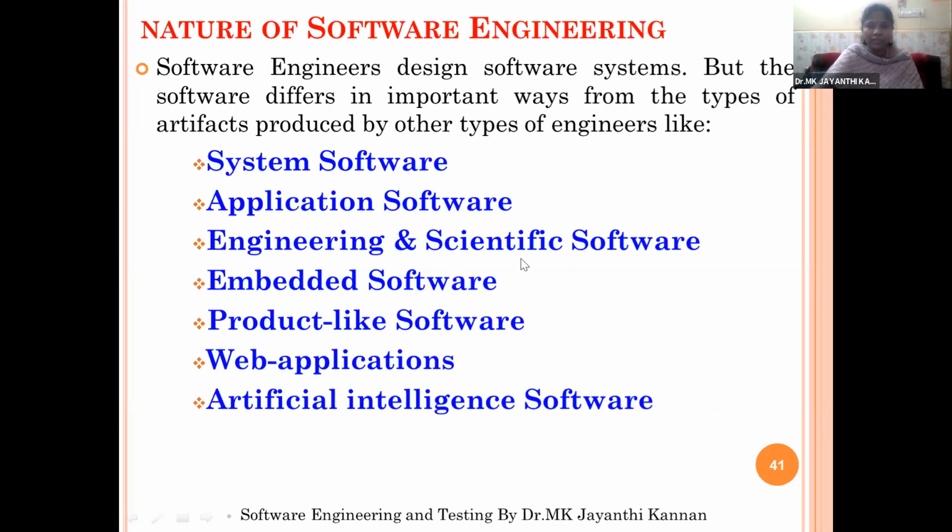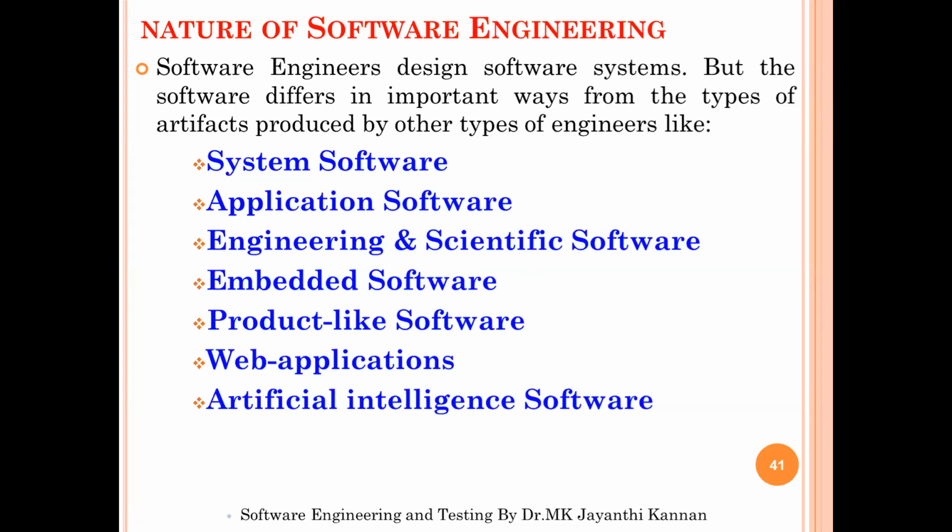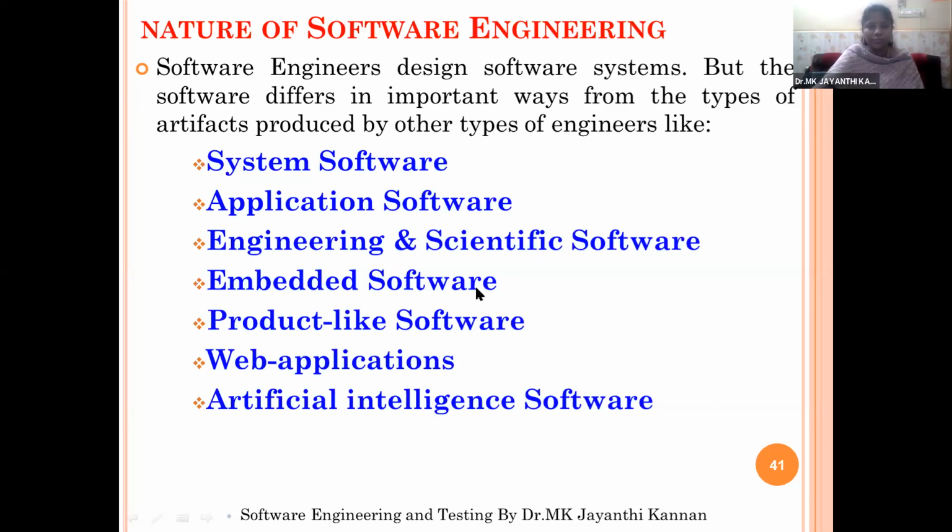And engineering and scientific softwares. These are the software packages created for scientific needs, like the softwares used in airspaces, atomic power stations, or flying stations. They are all called scientific softwares. And embedded softwares means the softwares used in embedded devices, like the softwares used in ACs, geysers, washing machines, or remote control operations for a music system. Those kinds of softwares are called embedded softwares.